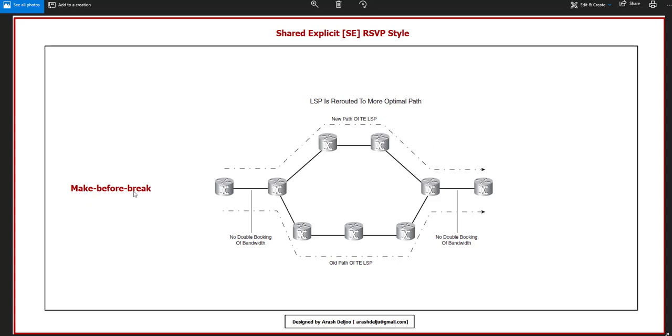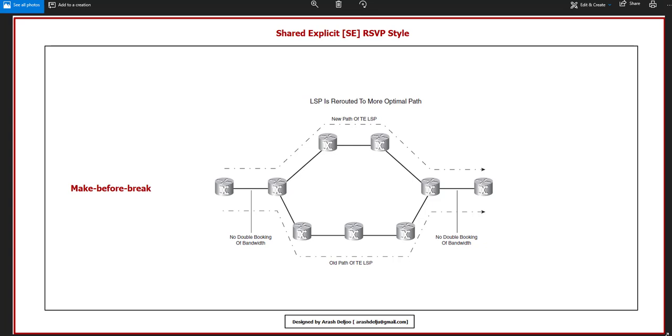Now we know about make-before-break. Let me review it. Make-before-break means that when an LSR needs to reroute a TE LSP, the new TE LSP is built before the old TE LSP is torn down, for a specific TE tunnel. The traffic is only switched onto the new LSP when it is completely set up, to avoid or reduce traffic loss. Okay, now we have a special scenario.